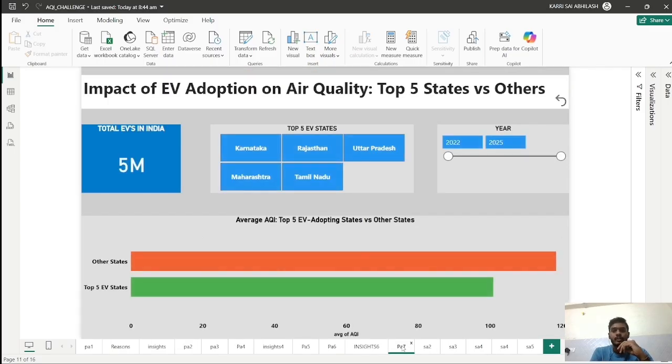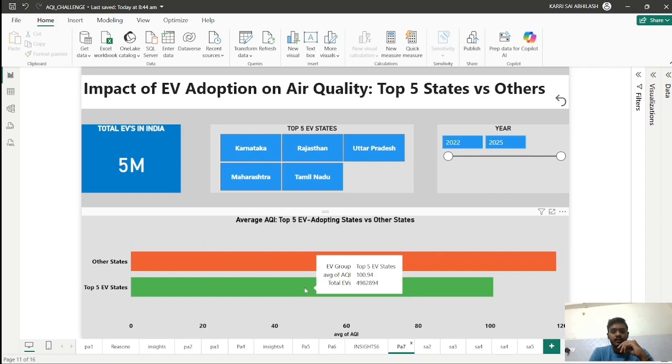Now, the impact of EV adoption on air quality. This is the analysis between the top 5 electric vehicle using states versus other states using petrol and diesel vehicles. Here you can see the top 5 states that use EVs the most. The average AQI level of EV states is 100, and the average AQI level of other states is 118. You can see the difference, and we can conclude that EV-using states are better in AQI than other states.